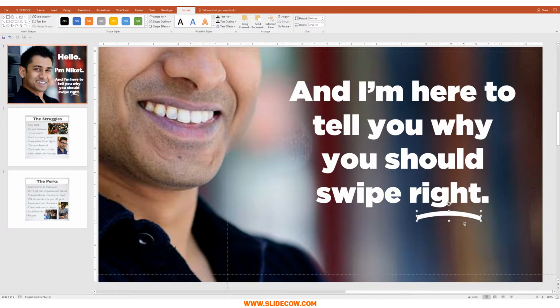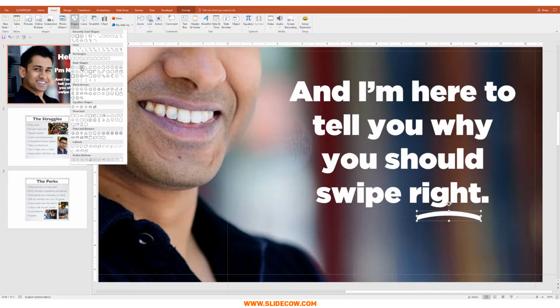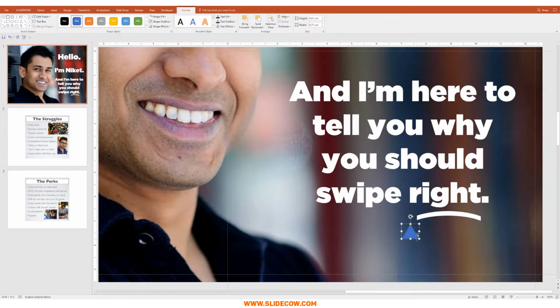So what we can do now is add an arrowhead. I can go to Insert, go to Shapes, and click on this triangle over here. And I can just draw out a small triangle that represents our arrowhead. I can rotate it to the right just a bit, just like this, and stick it at the top of the arrow base. I'm going to change the shape fill to white, no outline, and rotate it slightly, just like this, so it matches the overall flow of the arrowhead. And I think that looks absolutely perfect.